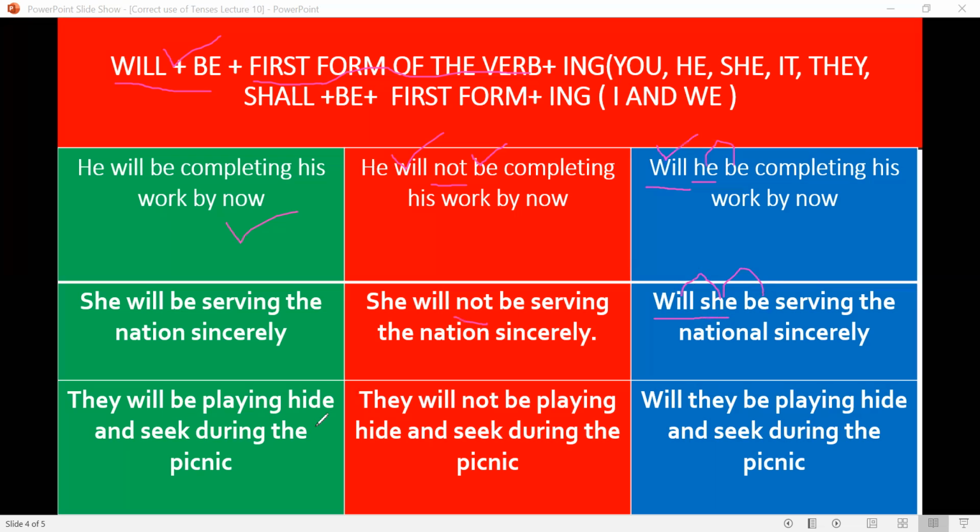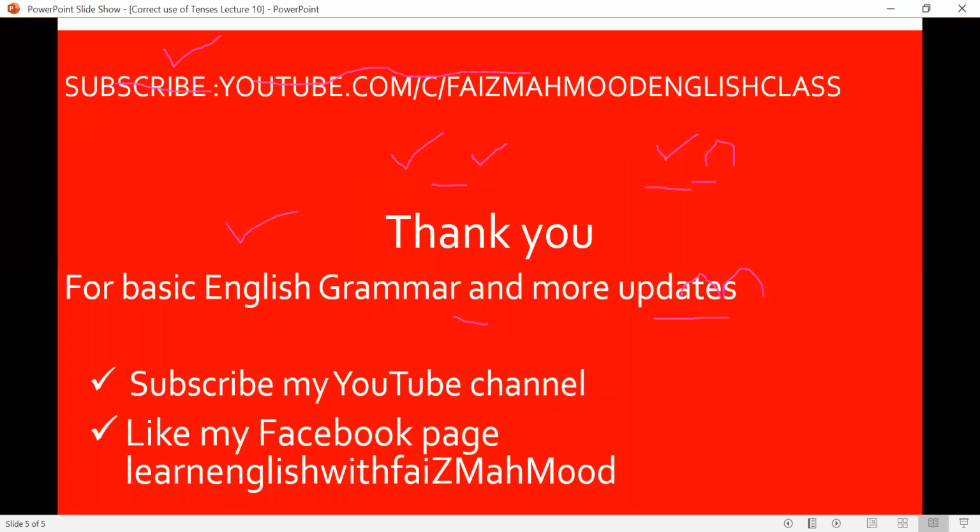They will be playing hide and seek during the picnic. They will not be playing hide and seek during the picnic. Will they be playing hide and seek during the picnic? So, this is the formation of future continuous tense.